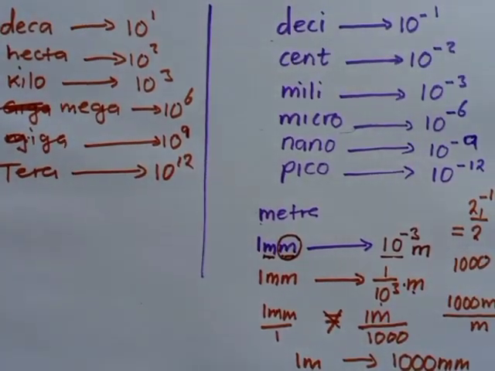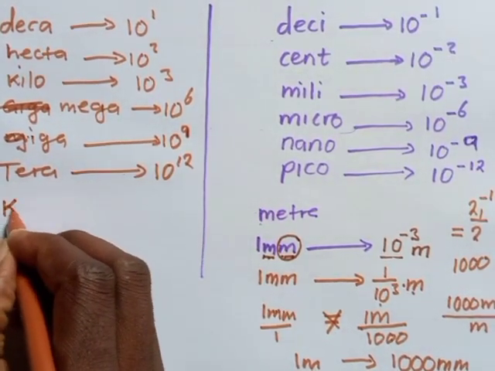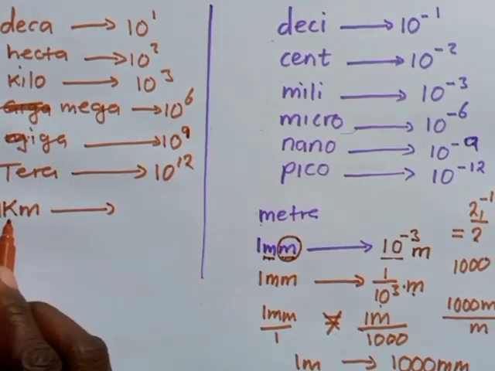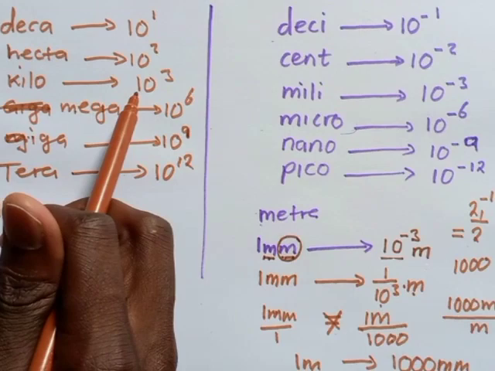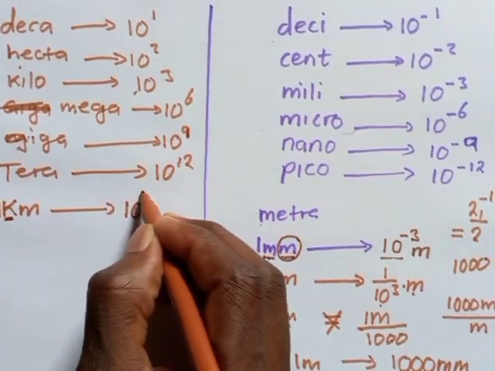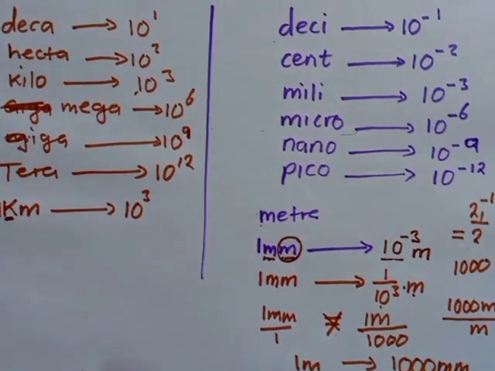This actually can give us a simple example. For instance, we want to write a single kilometer. Just check back. What is kilo? We understand that kilo has to be something which is raised to power of what? 3. I'll write it here. 10 to the power 3. This is the best way you can remember how to do these conversions.